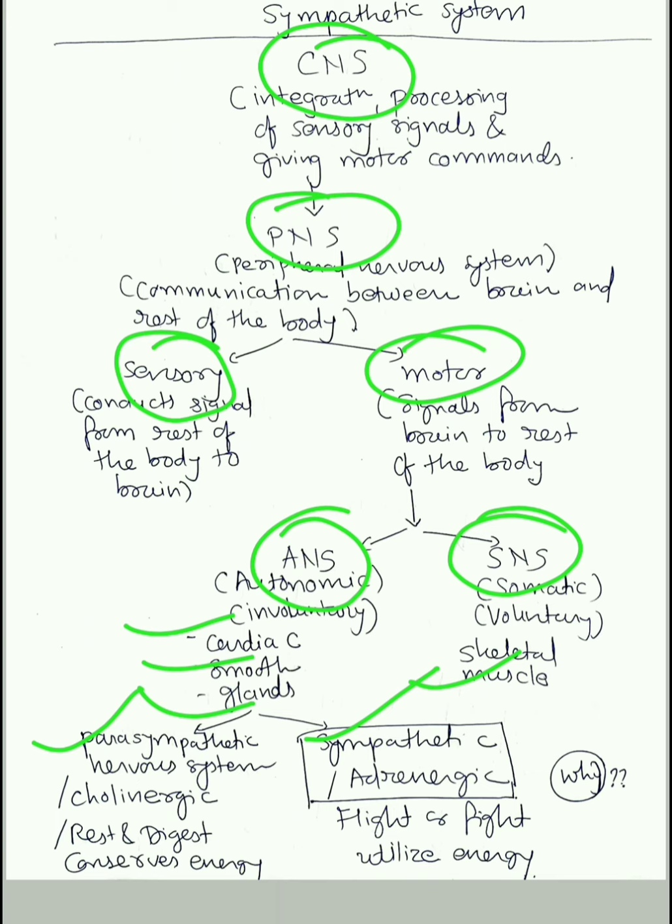Now why is the parasympathetic called rest and digest? Because the basic motto of this system is to conserve energy, while that of the sympathetic system is to utilize energy. Now it is a very interesting term, fight or flight means lado ya bhag ja, because when this sympathetic nervous system is activated, you can see changes in the body like increase in blood pressure, increase in heart rate, increase in force of contraction of cardiac muscles, dilation of pupils, dilation of various glands, increase in glucose levels. So all these symptoms we can see when a person is either angry or scared.